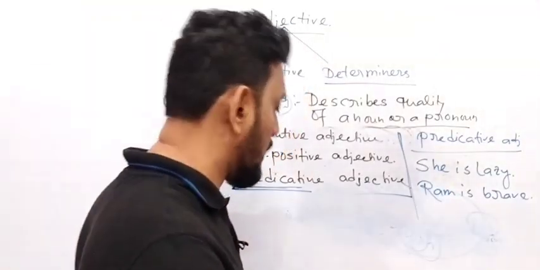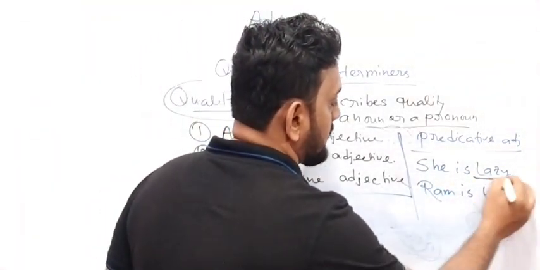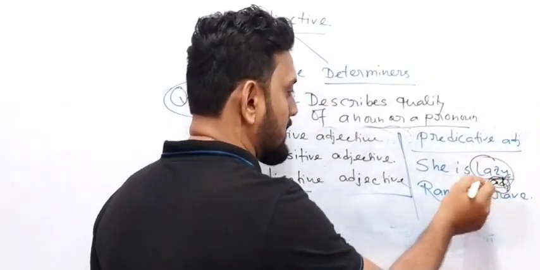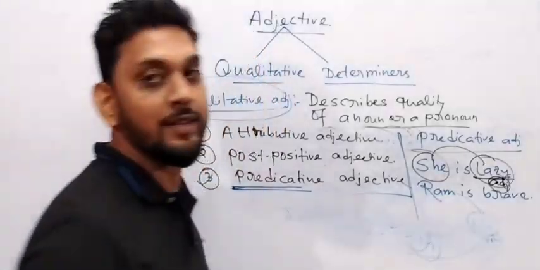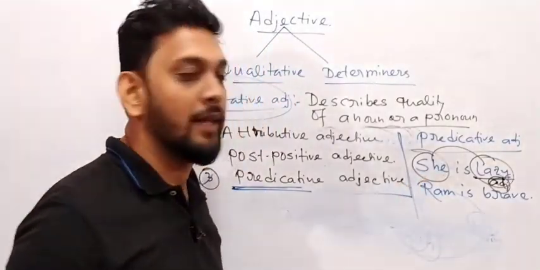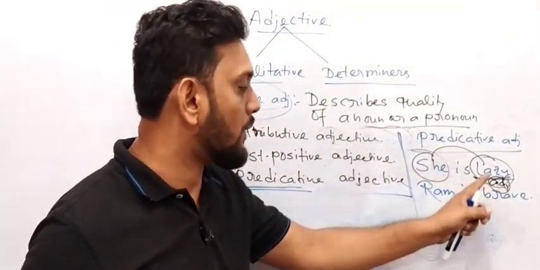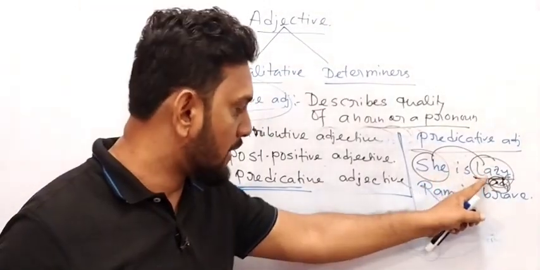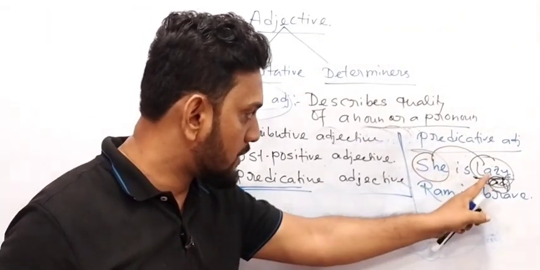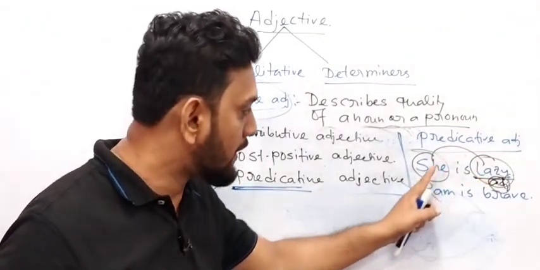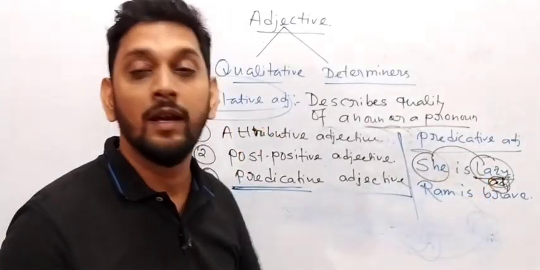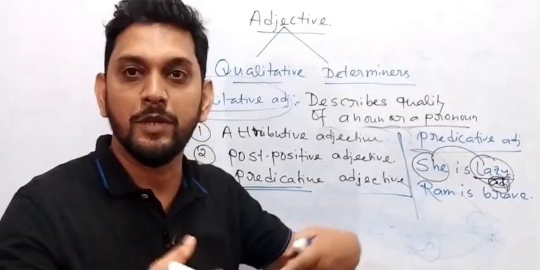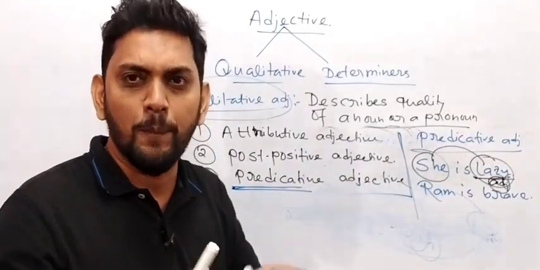Now write it down, all of you, that this lazy word is an adjective. This adjective comes for which word? She is lazy. Who is lazy over here? She. That means this lazy word describes or qualifies whom? She, the subject. And because this adjective qualifies the subject she, it is known as a subject complement. It complements the subject.